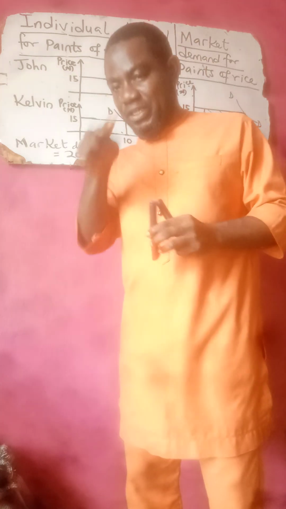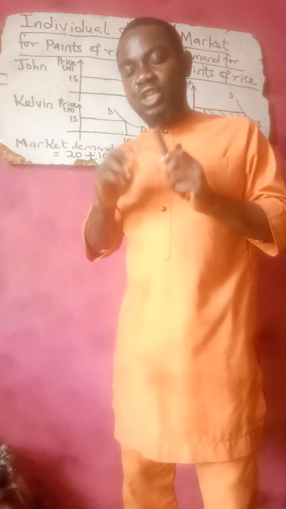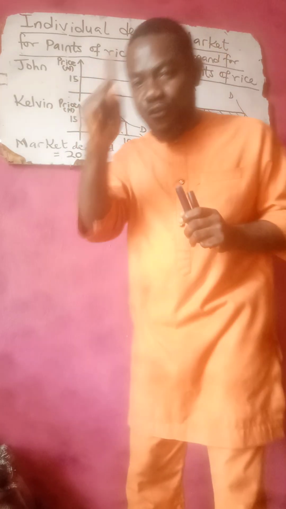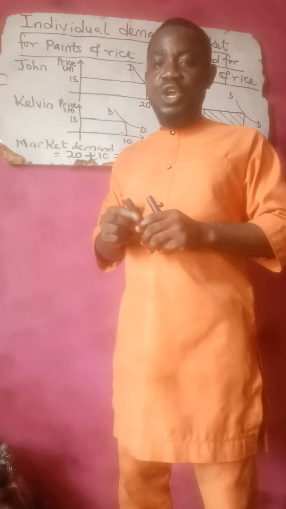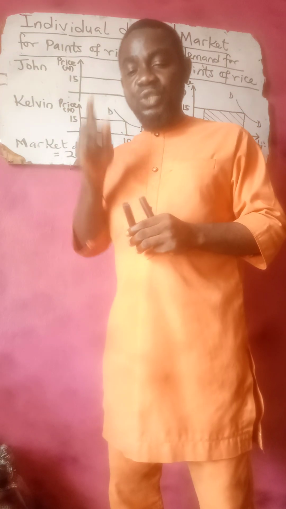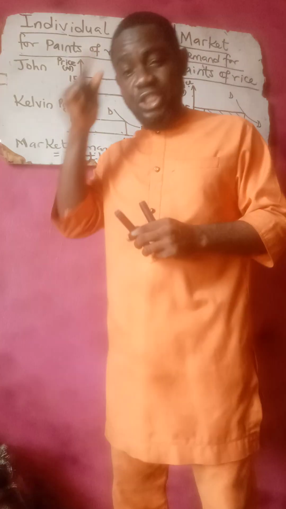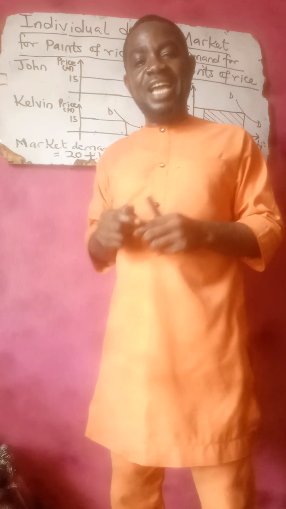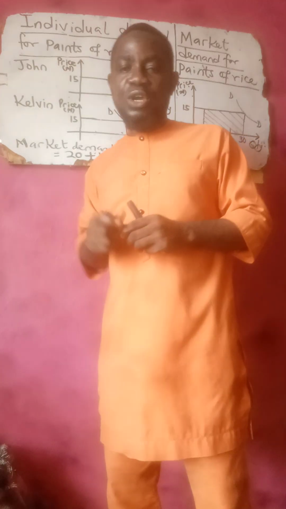Without these two specifications, your definitions will not make sense. Individual demand is the quantity of a product, not different products, which a consumer purchases at a particular price and at a particular period of time.